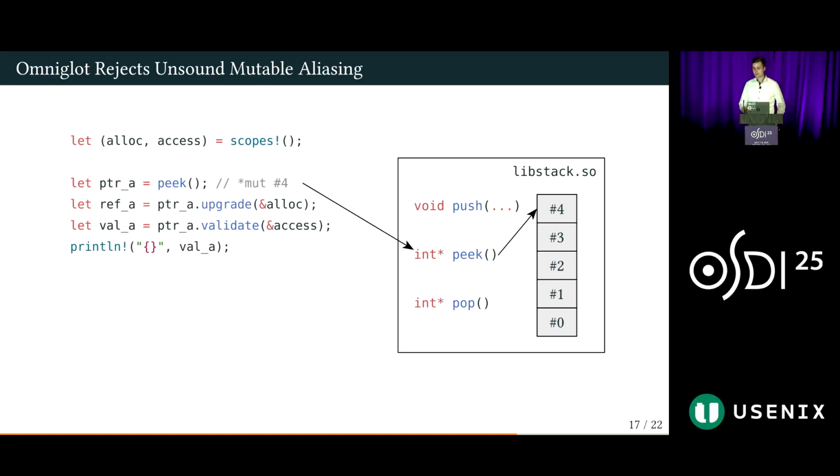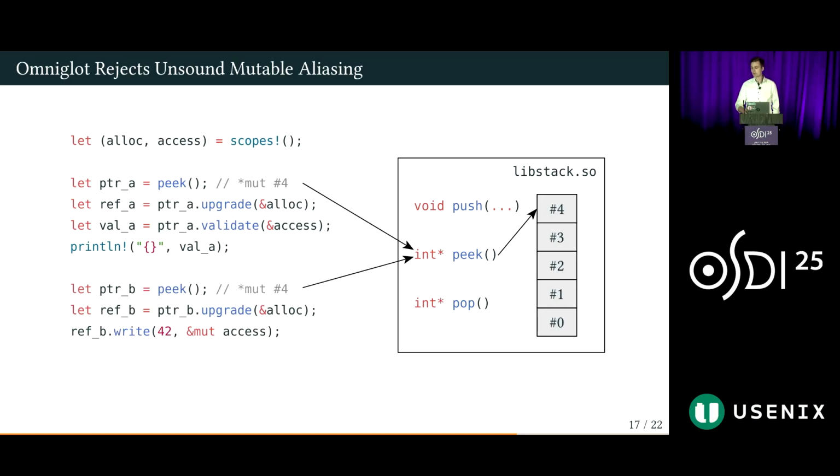OK, so that was a lot. So let's revisit the stack example from before and see how these types change it. We can still inspect the stack's topmost element by calling peek, this time calling a safe upgrade method that binds it to an allocation scope and returns a reference that is bound to that scope, and then validating it against an access scope in a similar way. This allows us to inspect its current element.